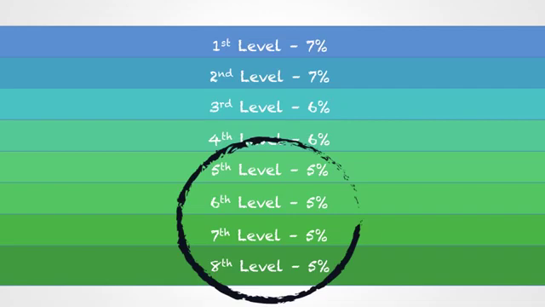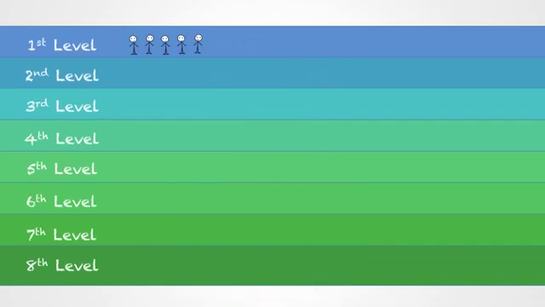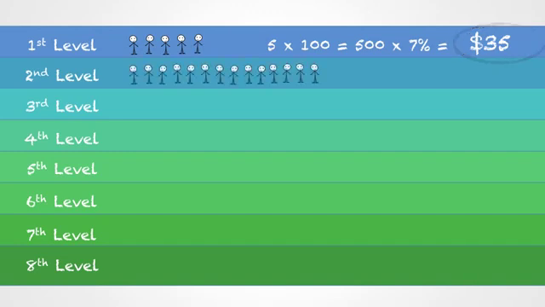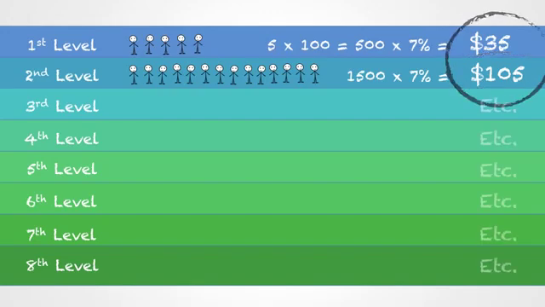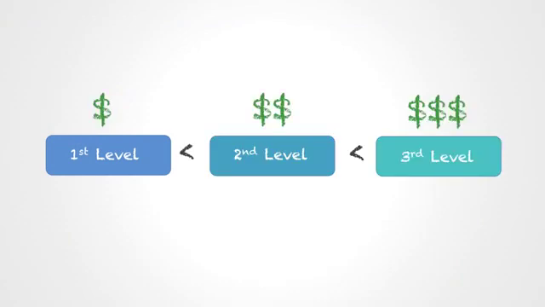So if, for example, you had 5 people on your first level and each of them ordered 100 in personal volume, or PV, worth of products, the total volume on that level would be 500. You would get 7% of that, or $35. If there were 15 people on your second level and each of them ordered 100 points of personal volume, that would total 1,500 in volume, and 7% of that would be $105, in addition to the $35 from level 1. It's fairly common for the number of people that are on each level to increase significantly from one level to the next, so each additional level of pay you receive can add a lot to your income.